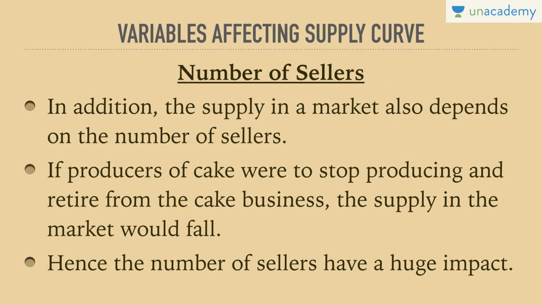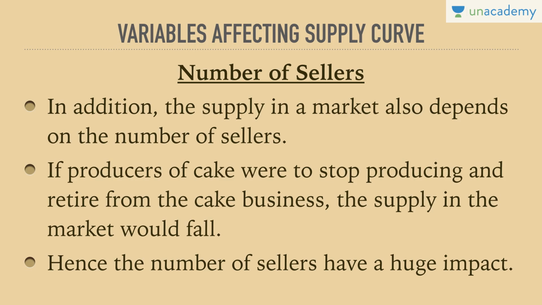So, in this very case, the supply in the market also depends on the number of sellers. If we have too many sellers in a market, it is a heavily competitive market. In that case, the sellers may not be able to command a higher price always. But on the other hand, sellers may be able to command a higher price if only a few sellers can produce that same good.